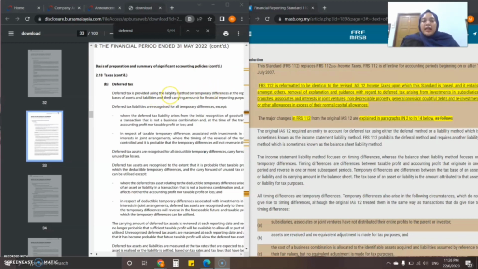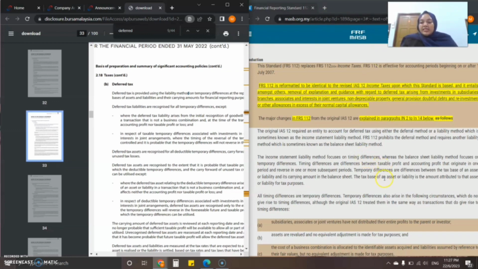For example, the method used by Sarawak Cable Berhad is the liability method. As we can see in MFRS 112, there are two methods, which are the deferral method and the liability method. The liability method is calculated based on temporary differences. So the deferred tax assets and liabilities are recognized for all temporary differences, comparing the tax base of assets and liabilities with the carrying amount in the balance sheet.